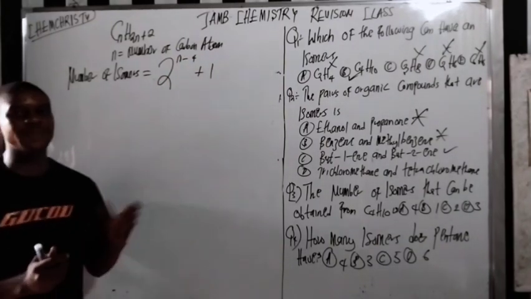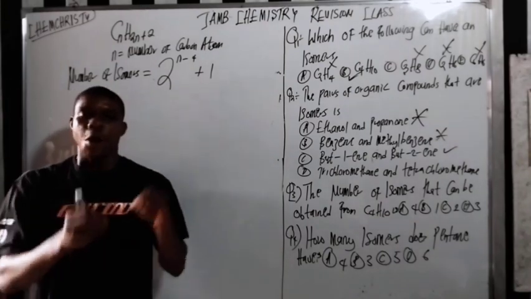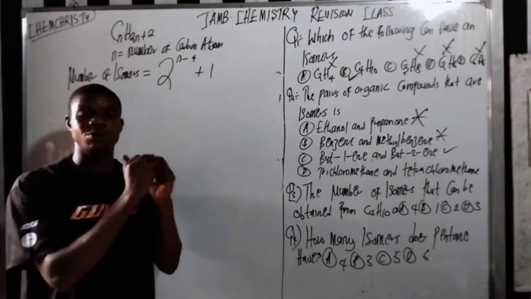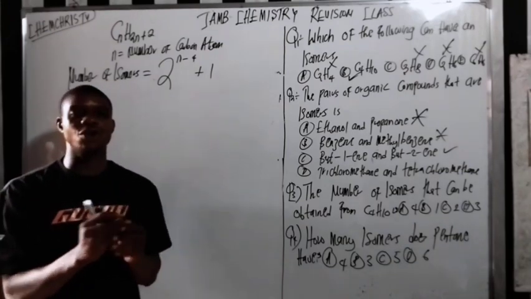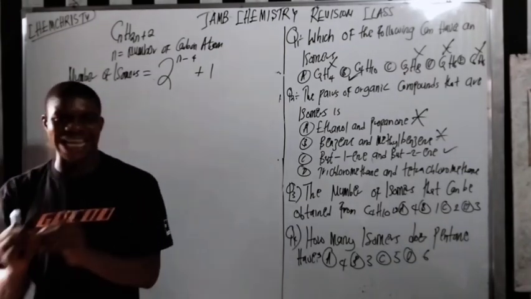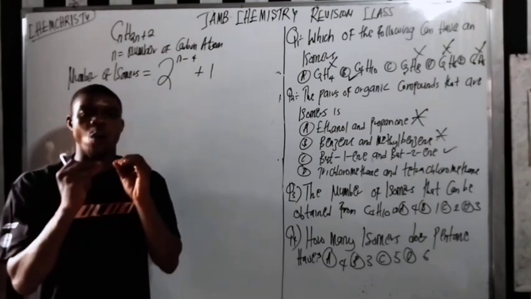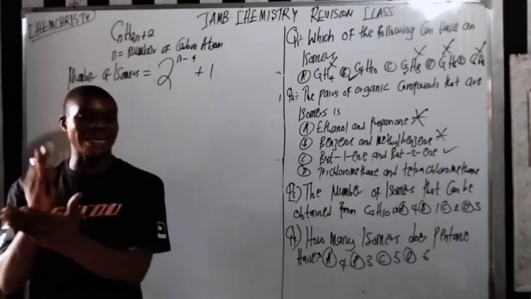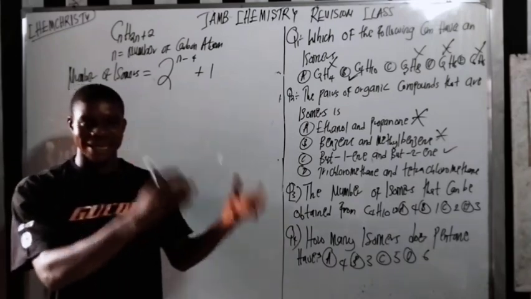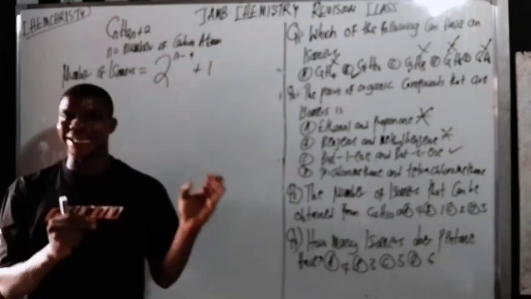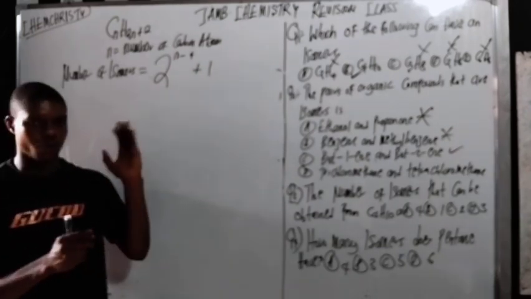With this formula, you can know the number of isomers of any alkane, provided it is an alkane. So when a compound is given to you, first test if it's an alkane or not. This is only applicable to alkanes, that is, all single bonds. If it's not an alkane, this formula will not work.